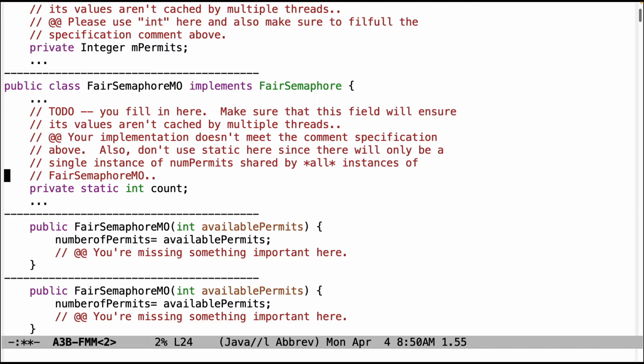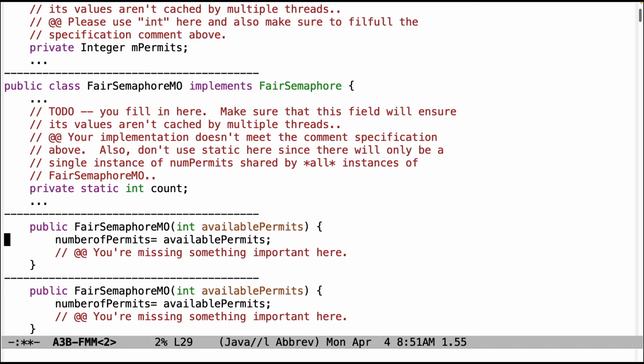And then you also have to make sure that you put the right type qualifier on here to make sure this field will ensure its values aren't cached by multiple threads. And that will actually be tested for a little bit more automatically in the next version of the skeletons. For assignment 4, it'll do a check to make sure you do that correctly.